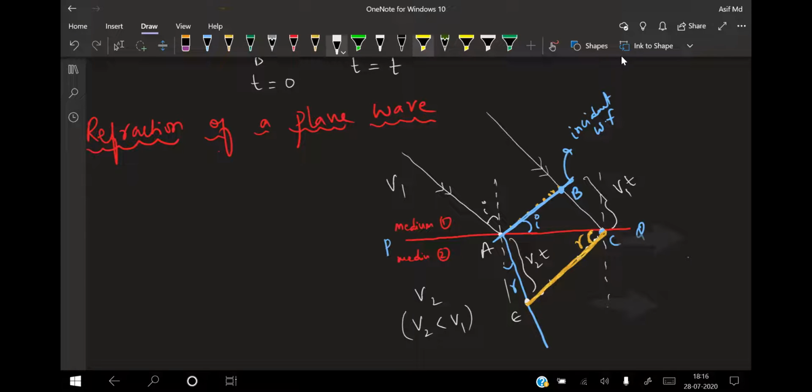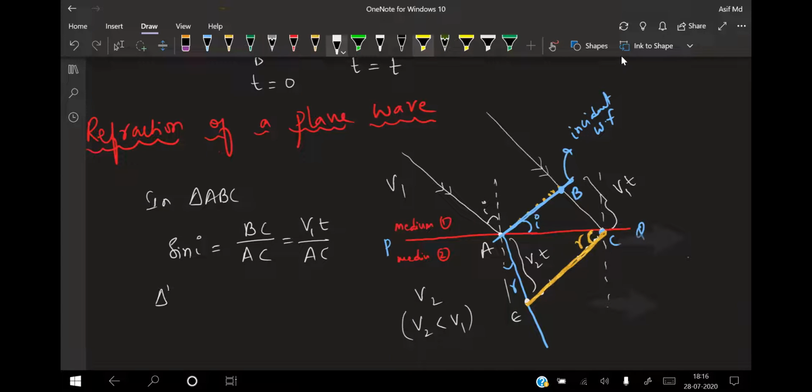Now if I apply a little bit of trigonometry in the triangle ABC, sine i will be equal to BC divided by AC. BC is nothing but velocity v1 into t, divided by AC.